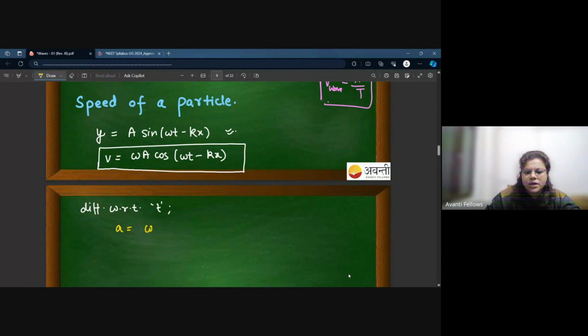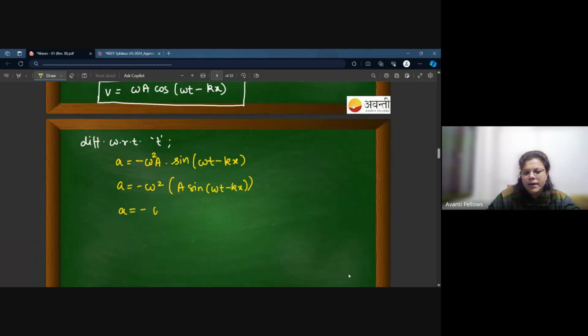Omega is constant, A is constant, keep it exactly. Differentiate cos with respect to time, you will get sine with the negative sign. It would be omega t minus kx. Since you are differentiating this equation with respect to time, you have to multiply the entire expression by omega. Can you see this? A sine omega t minus kx is your y. So basically you will get acceleration as minus omega square y.